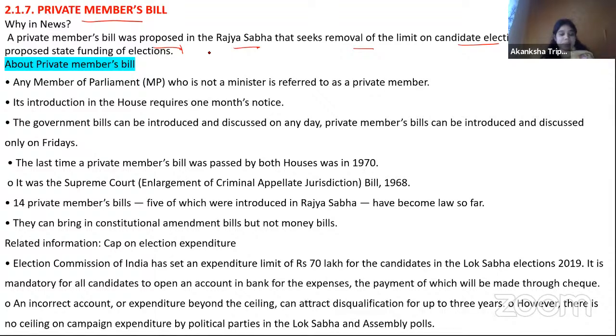अच्छा, एक चीज हमेशा याद रखना, when you are reading anything, be it your static portion or current affairs, you need to read in between the lines. Means you have to pay attention to the words itself. See here, news में बस इतना था कि there was a private member bill initiated in the Rajya Sabha that seeks the removal of the limit on candidate election expenditure, and then the proposed state funding of the election.